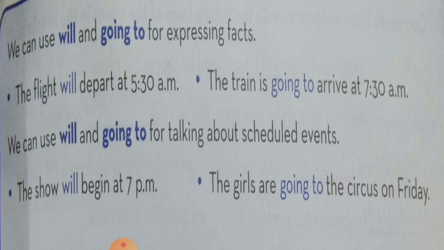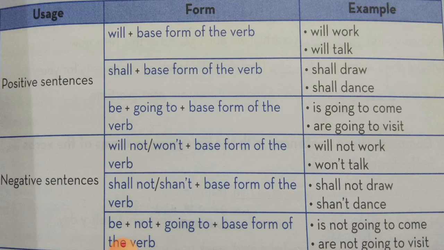We can use will and going to for expressing facts. Example, the flight will depart at 5:30 a.m. We can use will and going to for talking about scheduled events. Scheduled events means which take place every day, which are scheduled, where the timetable is fixed. Example, the show will begin at 7 p.m. So it is a fixed timetable that every day the show will begin at 7 p.m. So to show that we are using will and going to form.